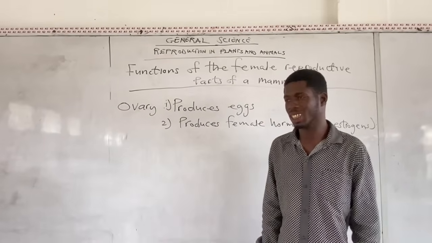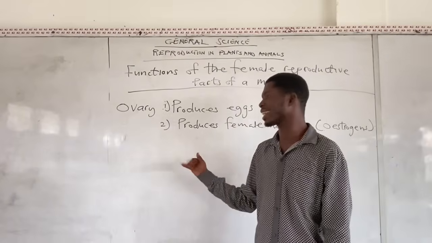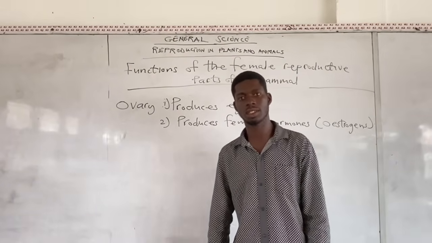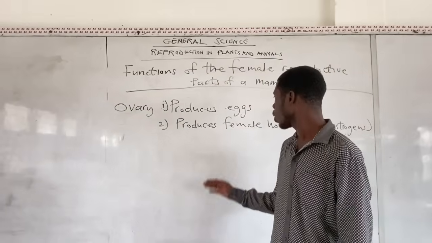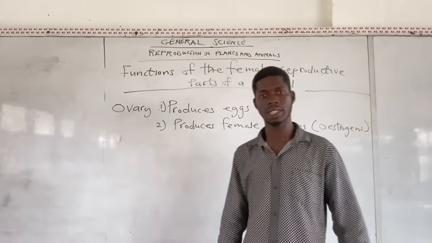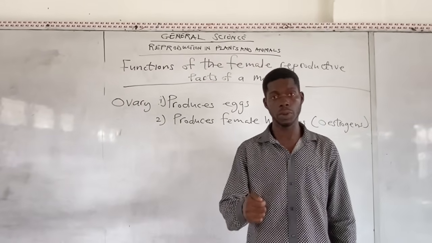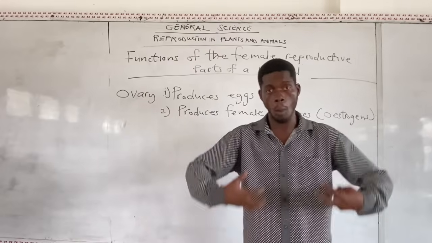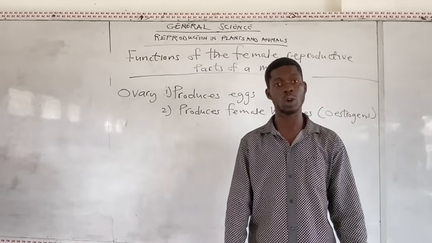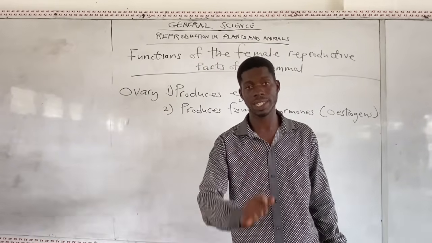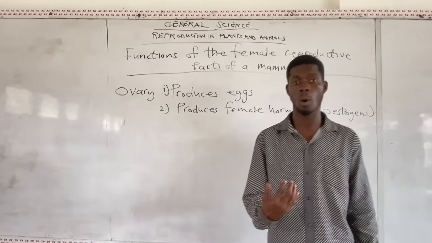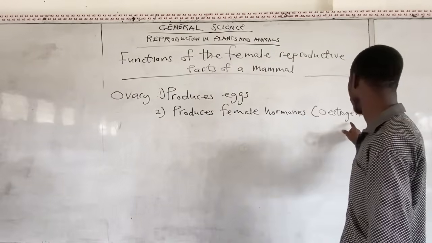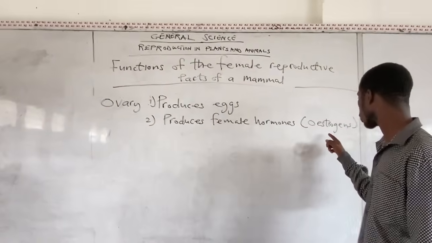So the second function of the ovary is that it produces female hormones. The ovary produces female hormones. What is the name for the hormones in females? It's called estrogens.